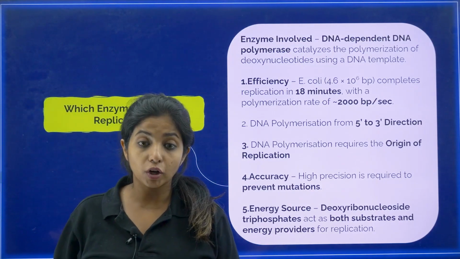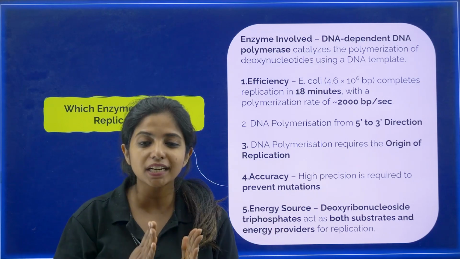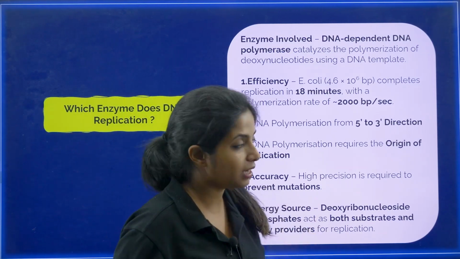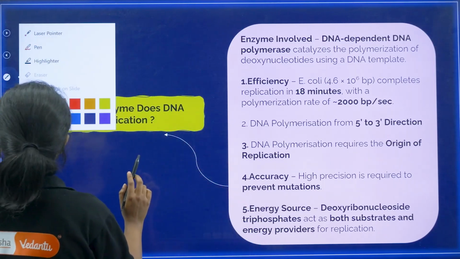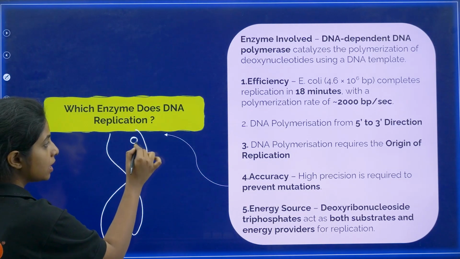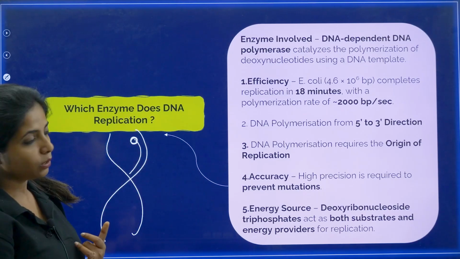Which enzyme does DNA replication? Since we are talking about DNA replication, we should know the enzyme as well, right? So it is DNA dependent DNA polymerase. It's DNA polymerase which is totally dependent on the DNA strand for replication to happen. So suppose this is a DNA, another enzyme that is DNA dependent DNA polymerase will come and attach and make a new copy of it. Okay?